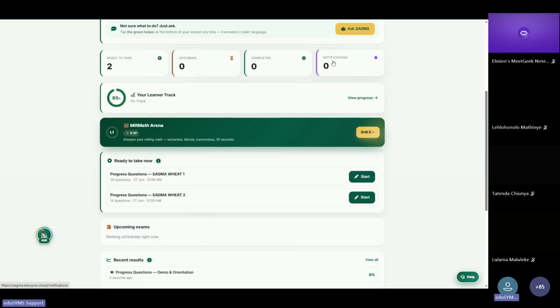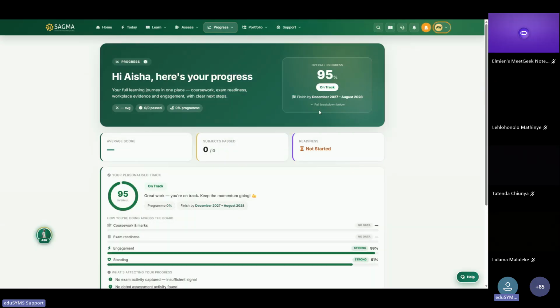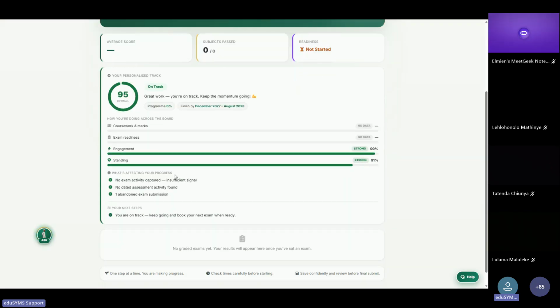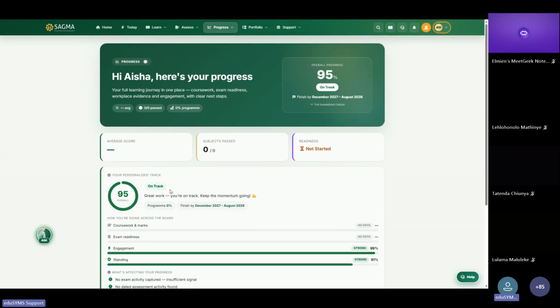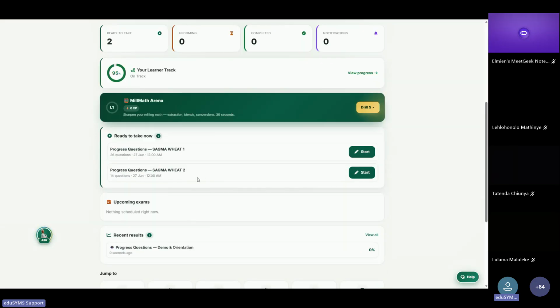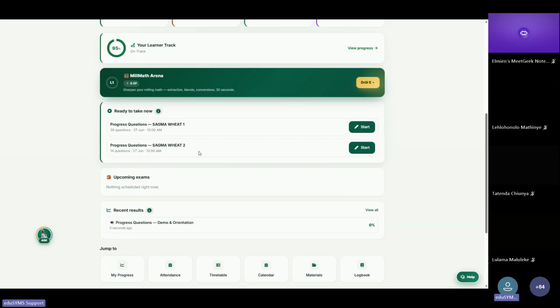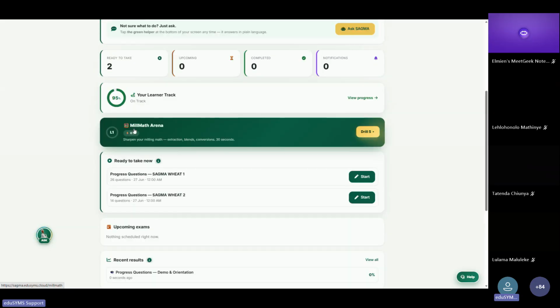Now, to enhance the learning process, the Sagma came up with your learner track that can allow you to view your progress in a 360 view. So this learner track, if you look at it, gives you your progress as to say, are you on track with what you're supposed to have done up until now? So it will always give you all these nice indicators, which you can go down and look at to see how you can improve your experience, where you've missed out, and how you can keep your progress at its required optimum level. So as I go through the homepage, you can see that it's so interactive that it also takes us through other menu options, right?